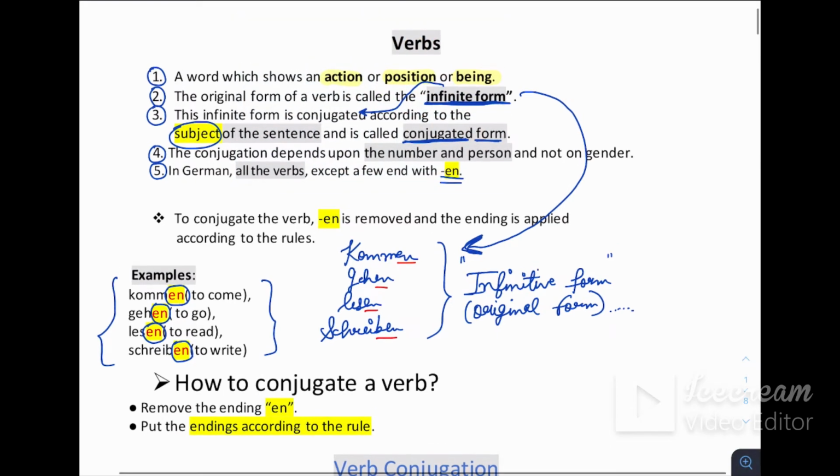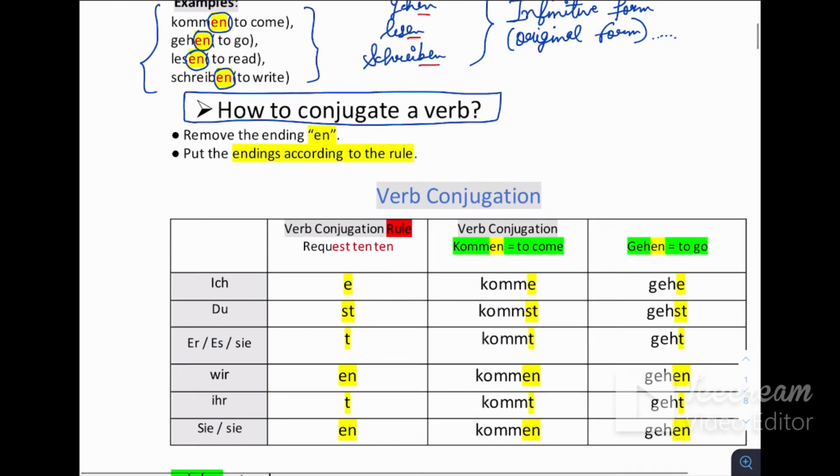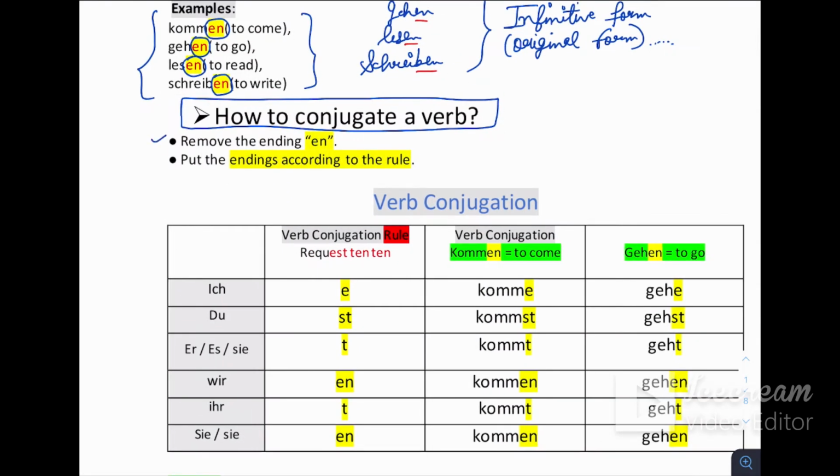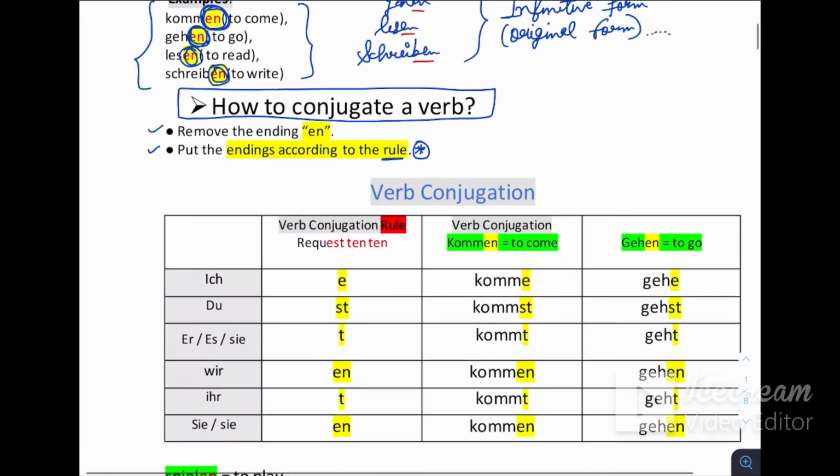Now the main question is, how to conjugate a verb? It's very simple. There are two rules. First, remove the ending en. We are going to remove it first. Second rule, put the ending according to the rule, the rule which I am going to tell you.